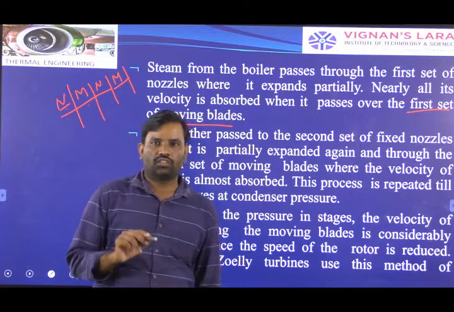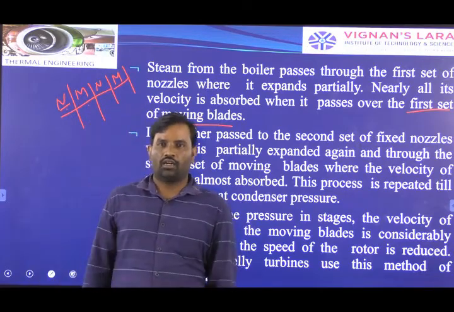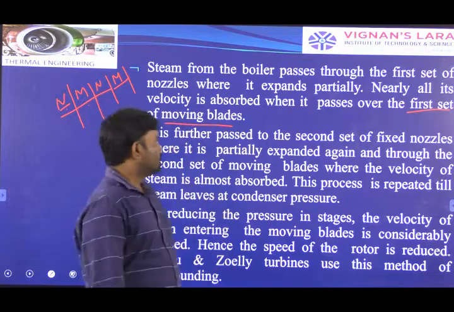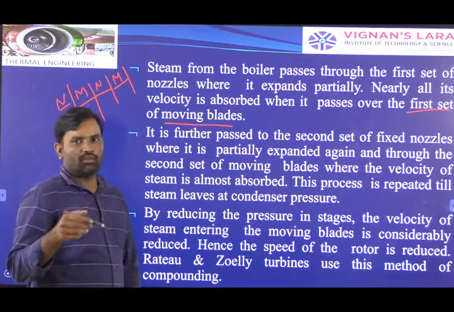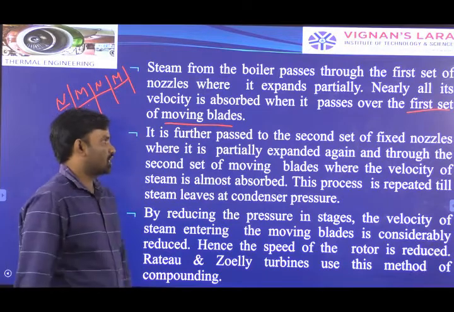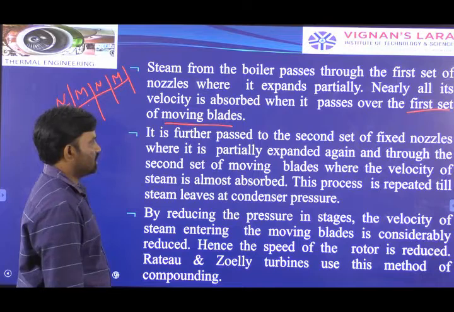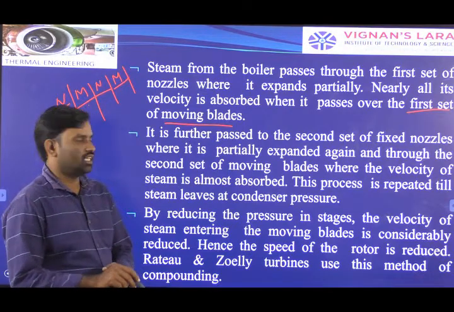Between the stages only we are utilizing the available energy. That is the meaning of compounding of the turbine. In case of pressure compounding, we are dividing the available inlet pressure between the stages of a turbine. That is the meaning of pressure compounding. For that, we are arranging a number of fixed nozzles and a number of moving blades on the shaft.